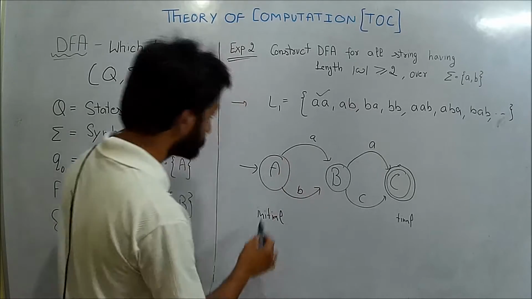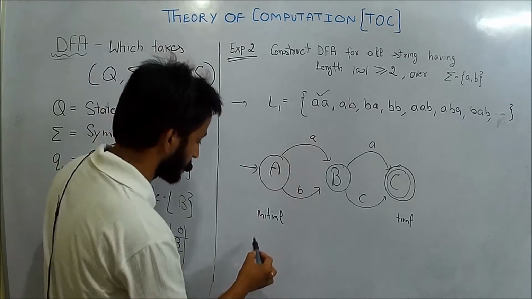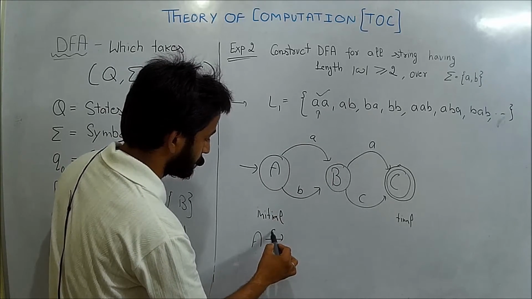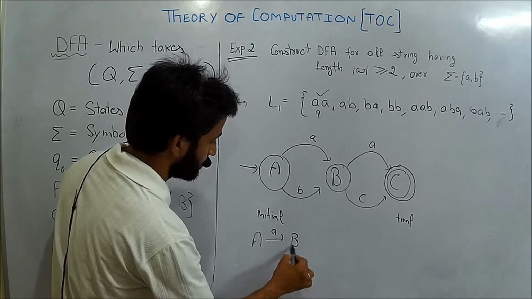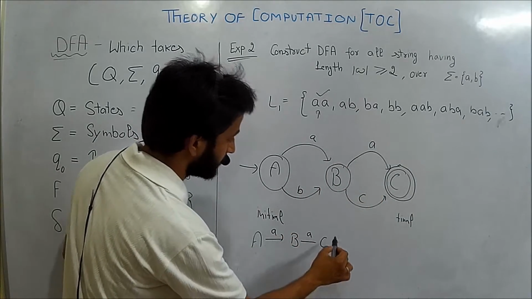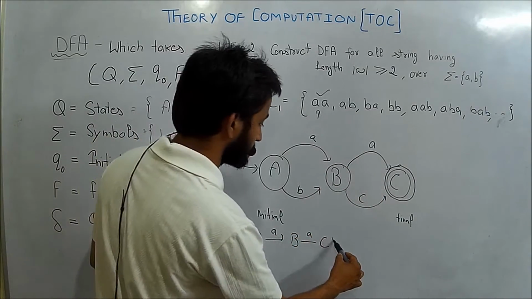For A, let us check for this. A by taking A will go to B, and B again taking A will go to C, and C is final and the string is accepted.